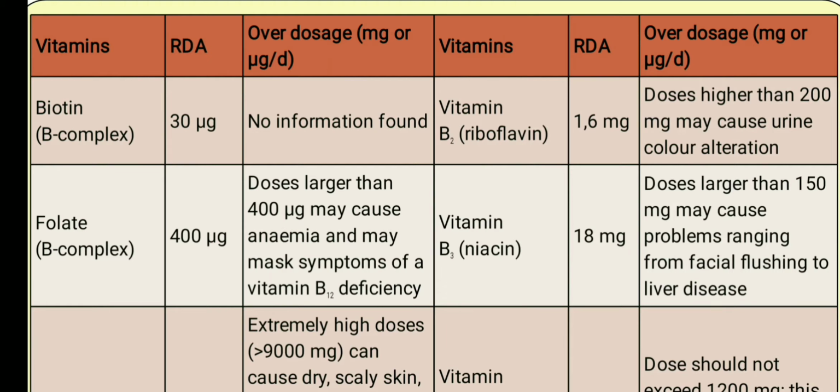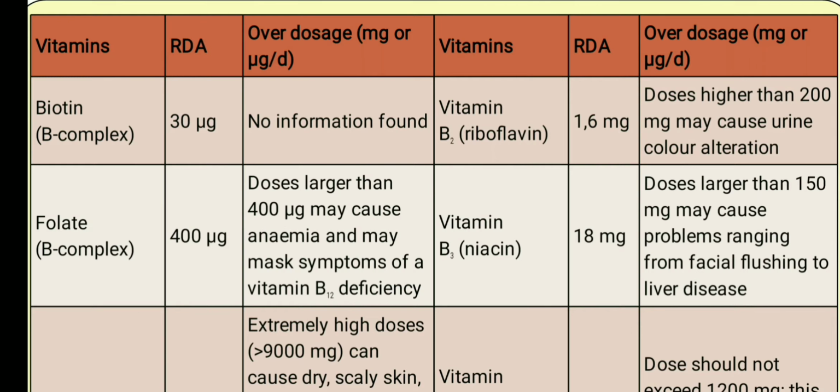Now this is another tabulation explanation of recommended dietary allowance and the overdose. So we'll talk primarily about the vitamins. If we talk about biotin, the RDA, recommended dietary allowance, for biotin is 30 μg, that is microgram. For overdose, there is no such information available. For folate, 400 μg is the required amount by the body.